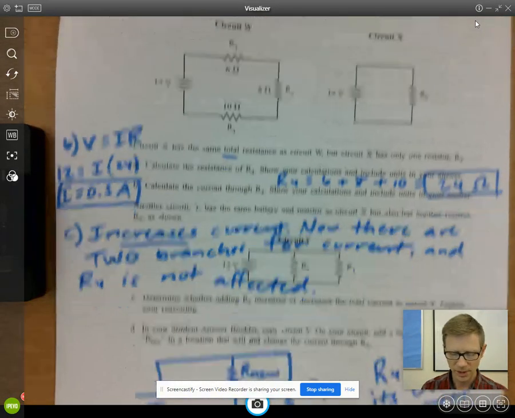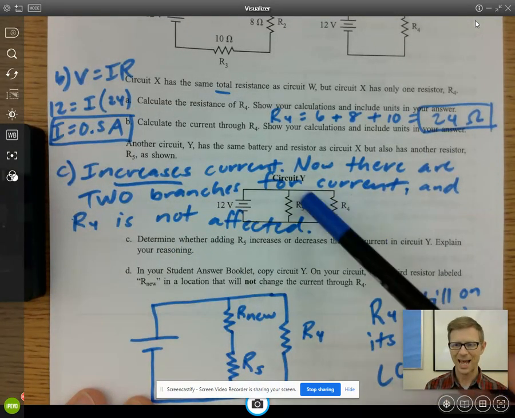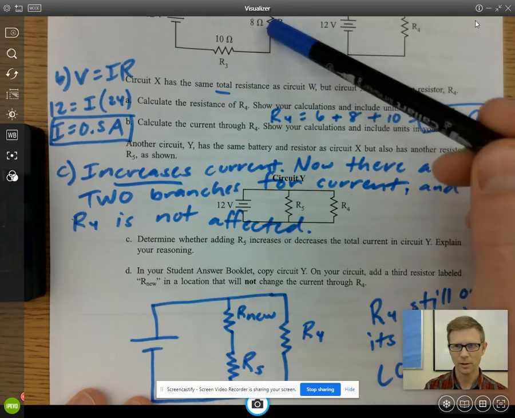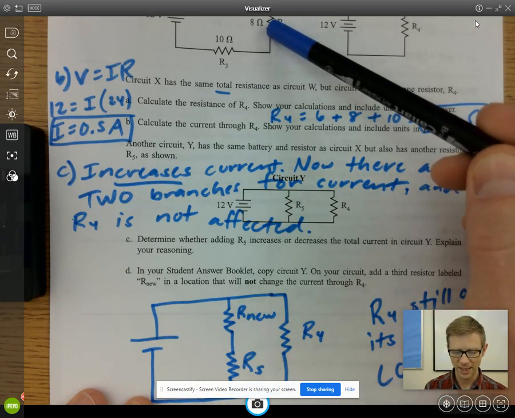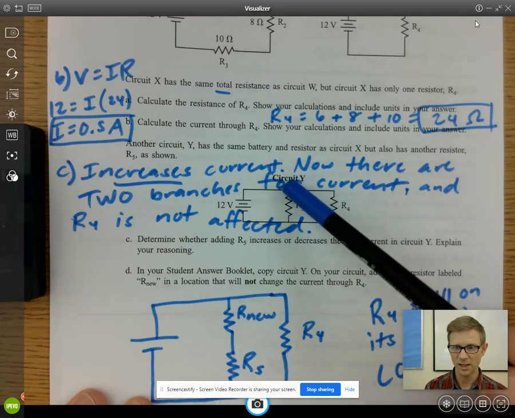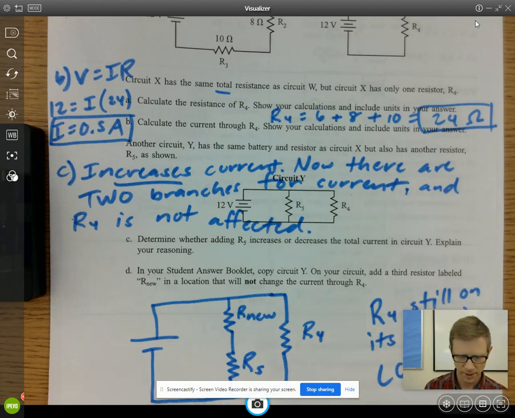Now, this is going to increase the current because this one's unaffected, and when I add this, I add more current to the circuit. It's not the same as adding one up here. That would slow the current down. This is going to increase the current because this is unaffected. You still have 0.5 amps here, but we're going to have more current flowing here, so the battery has to supply more current. That's my answer to C.